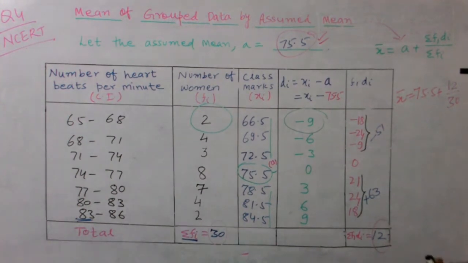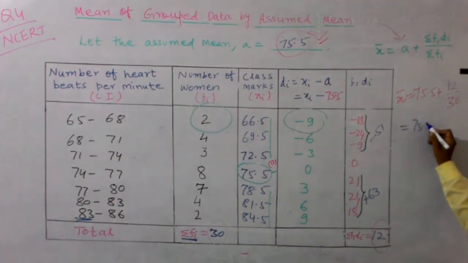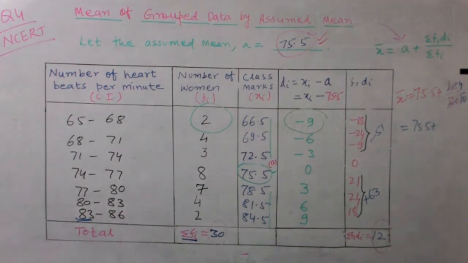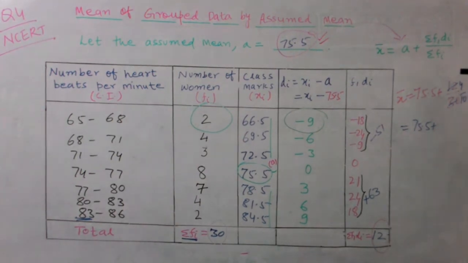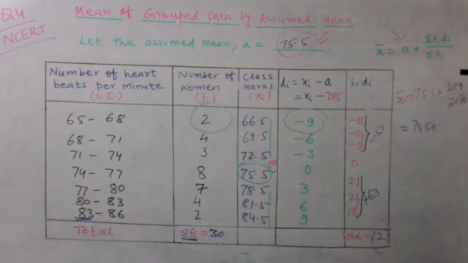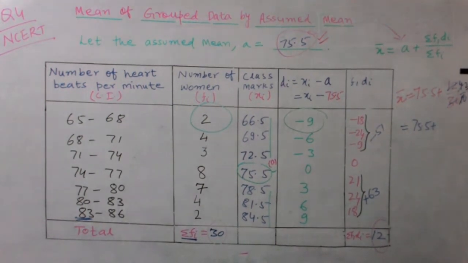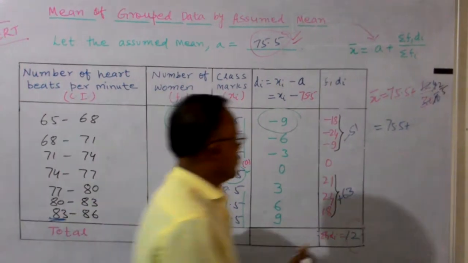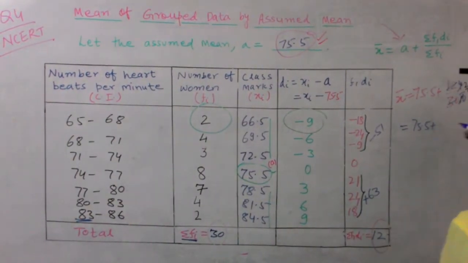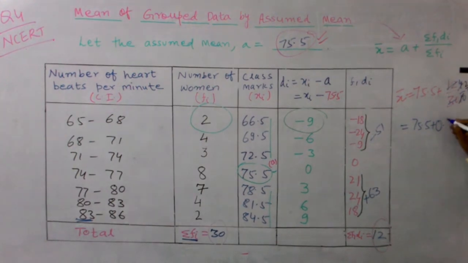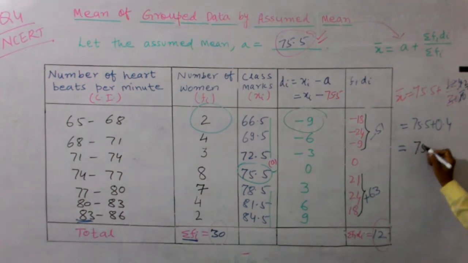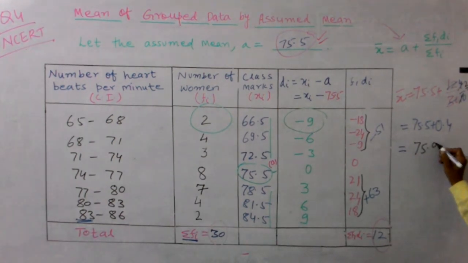बताइए 12 upon 30 कितना होगा? So this is 75.5 plus 3, 4 जा 12, 3 10 जा 30 और 6 से भी काट सकते थे. 6 2 12, 6 पंजे 30. 2 by 5, means finally it comes out 2 by 5. 0.4. 2 by 5 means 0.4. And add these two values, 75.5 plus 0.4, this is 75.9.